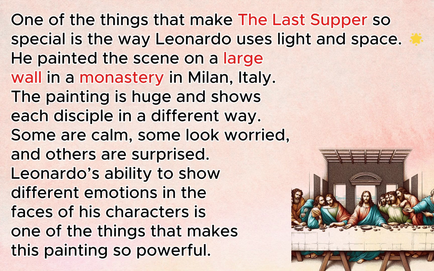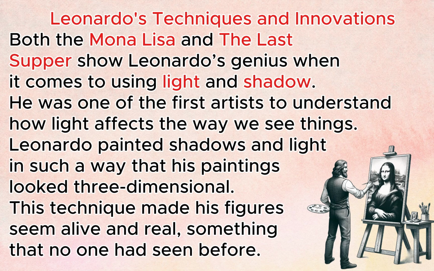One of the things that make The Last Supper so special is the way Leonardo uses light and space. He painted the scene on a large wall in a monastery in Milan, Italy. The painting is huge and shows each disciple in a different way. Some are calm, some look worried, and others are surprised. Leonardo's ability to show different emotions in the faces of his characters is one of the things that makes this painting so powerful.